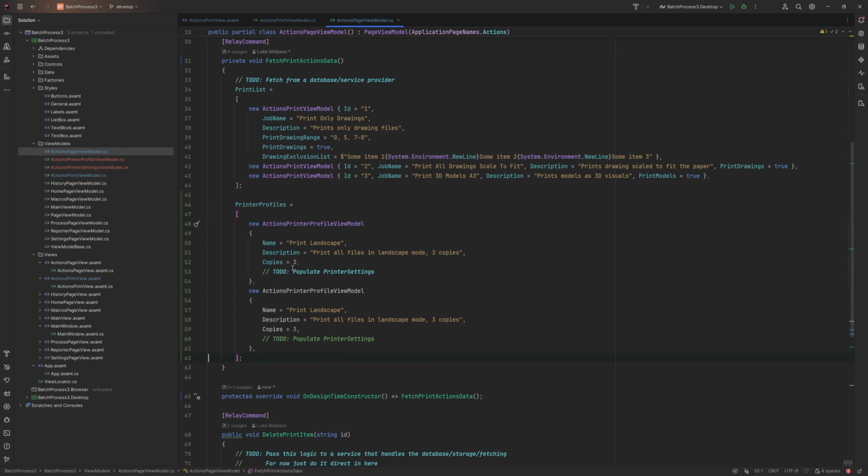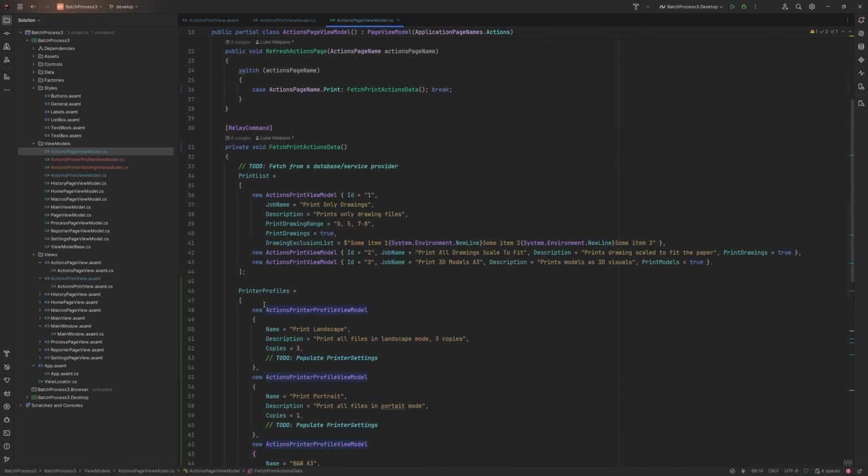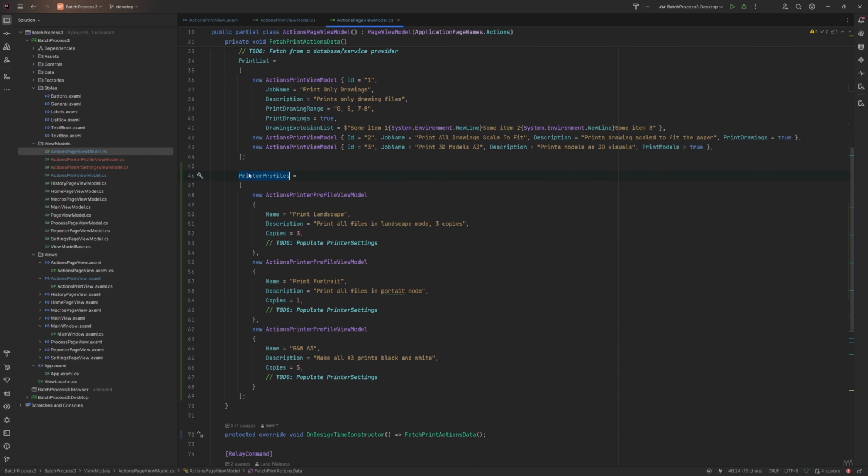We can copy and paste the profile, say 3 times. Print portrait, print all files in portrait mode, and we just remove that. We'll have copies as 1, and then a final one, black and white A3. Make all A3 prints black and white, and we'll do copies 5. That will give us enough information now to do something with. Even though this is fake info, we can now bind to it.